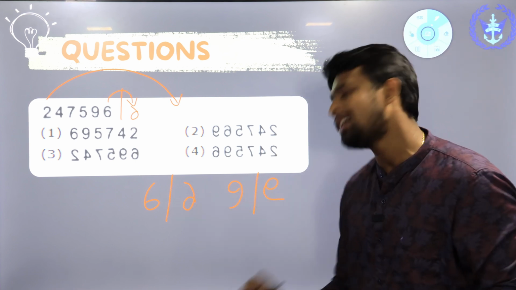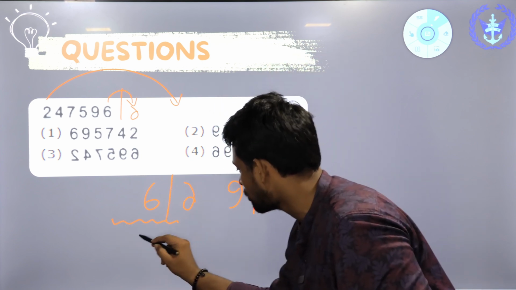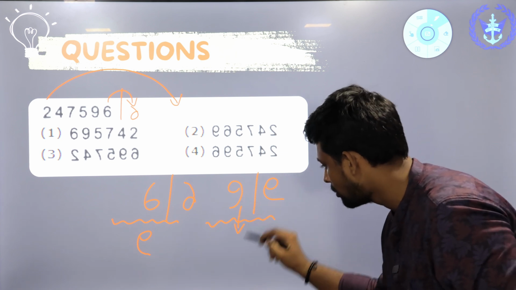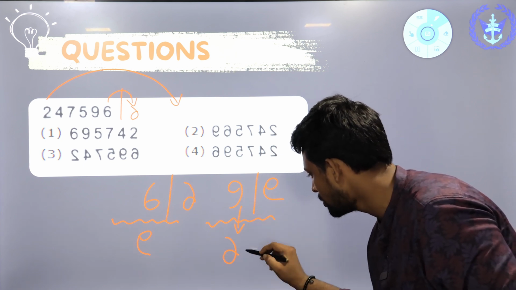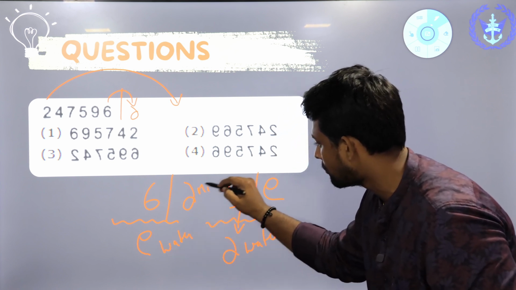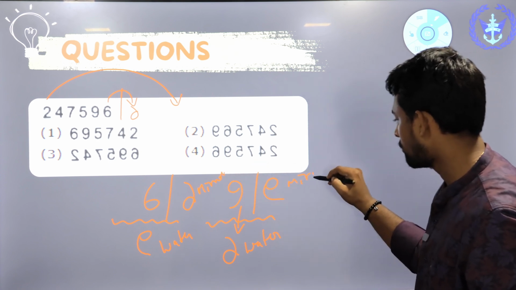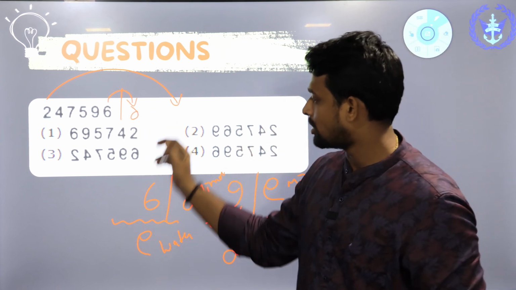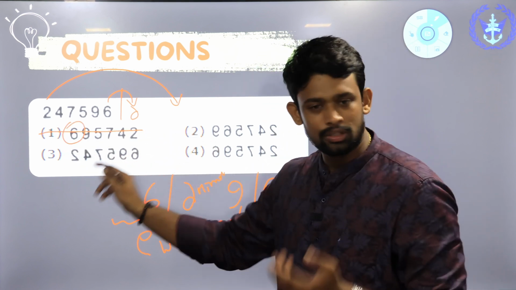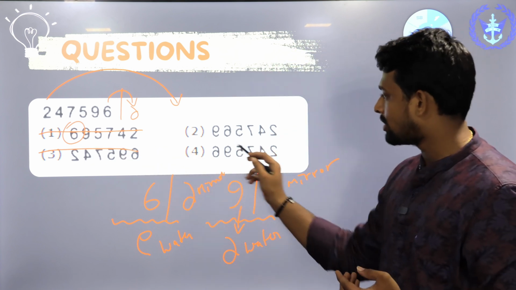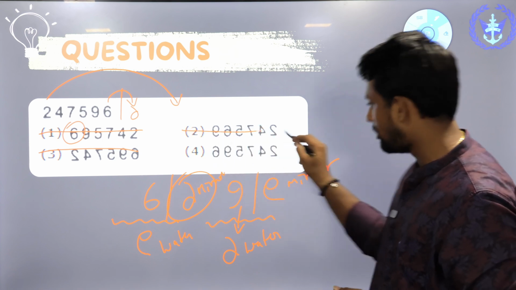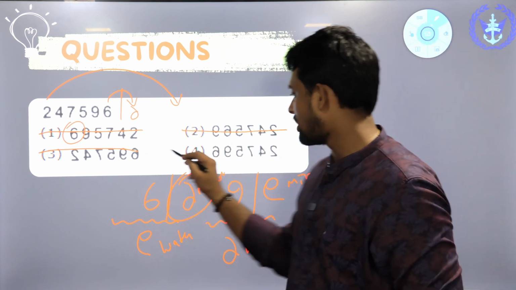I'll just tell you the water image of 6. The water image of 6 should be like this. Get it? The water image of 9 should be like this. This is the water. This is the mirror. So we can come to a conclusion that this 6 is not changed, so we can eliminate this option. This is starting with 2, so we can eliminate this one as well. Over here, you can see that in the mirror image, the 6 should be like this, not this. So we can eliminate the second option as well. This is the right answer, option 4.